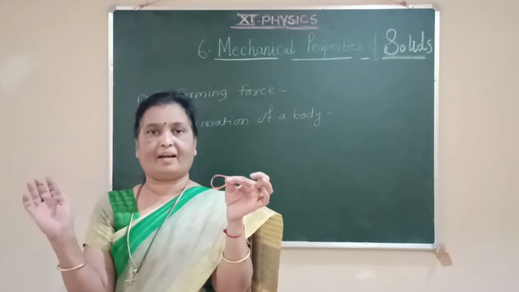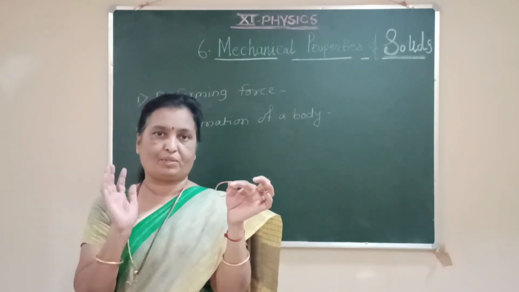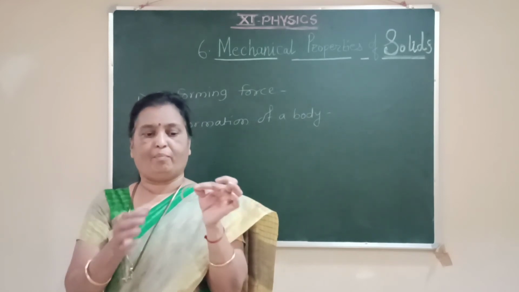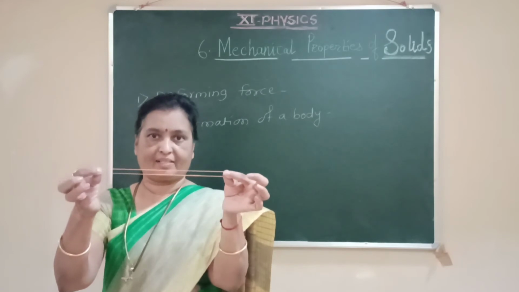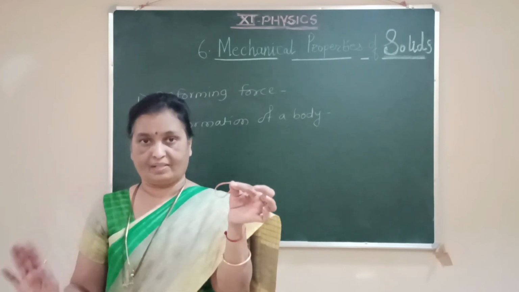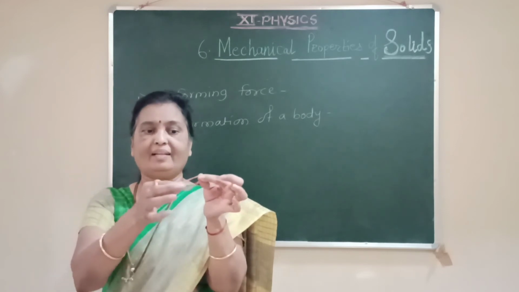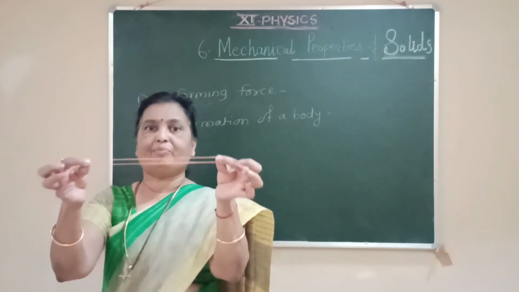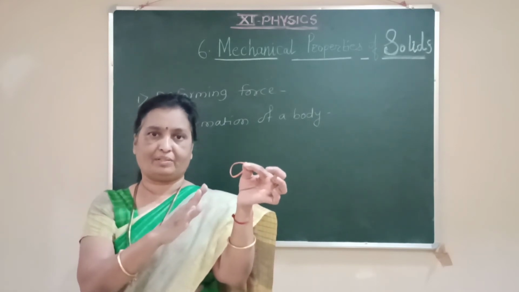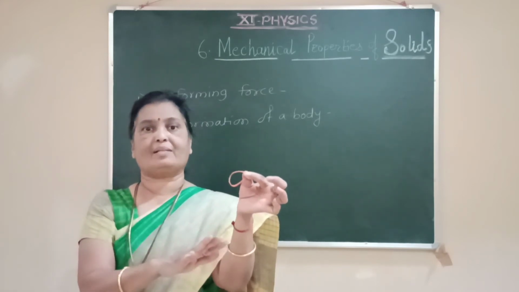When the forces are removed, it comes into its original shape and size. Why is this so? Because in order to have change in the shape, we have to apply force, otherwise its shape and size do not change. But when it is in the deformed state, and if we remove this deforming force, it again regains its original dimensions, its original shape and size.